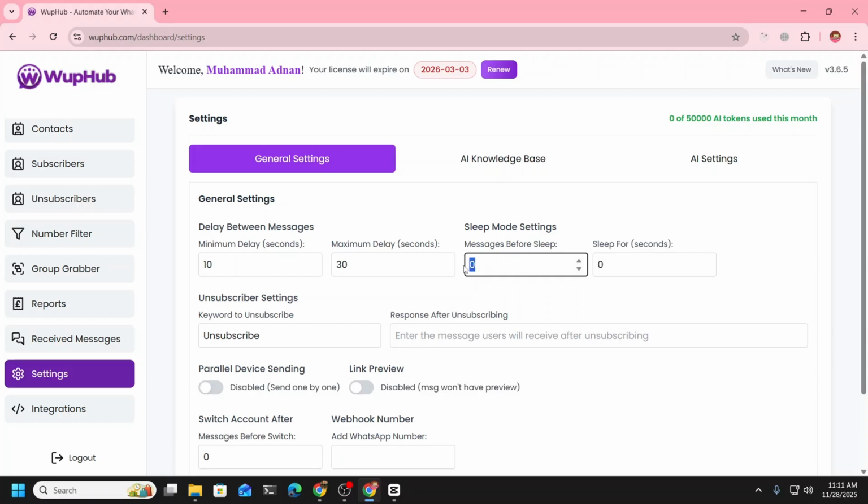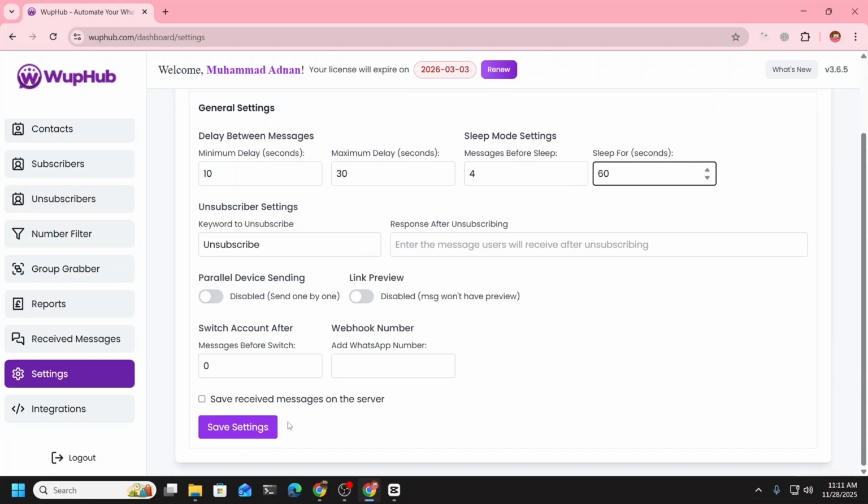So here we have a sleep mode as well. If you want, after a specific number of messages, it can go into sleep mode for a set time and then restart with the normal delay time until it reaches that number again and goes to sleep again. You can set that up here. For example, I have set that between normal messages it delays for 10 to 30 seconds, but after sending 4 messages it should sleep for at least 1 minute. That I have added here, and you can save the settings.